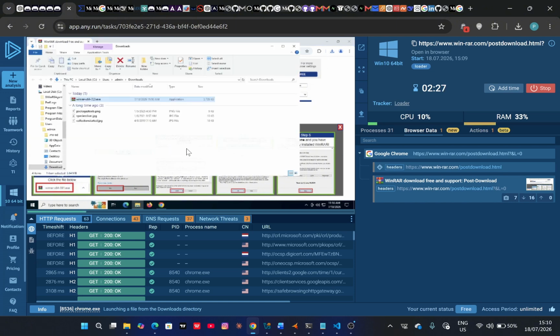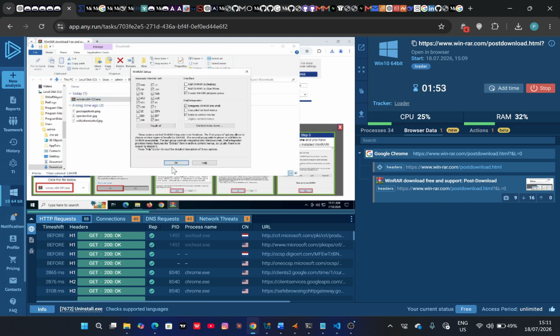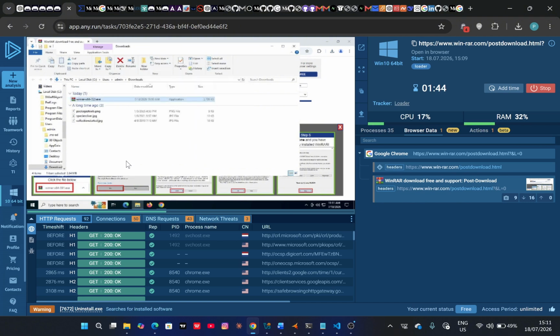We expect that for dynamic analysis, once the executable file is executed, it automatically starts a process, and we just want to see if that specific process is malicious. Does it try to reach outside IPs? How does it behave? So ANY.RUN would help us analyze that. I'm just going to double click it and then install. I'm just going to proceed with the normal installation. Done. So it seems like it's already installed.